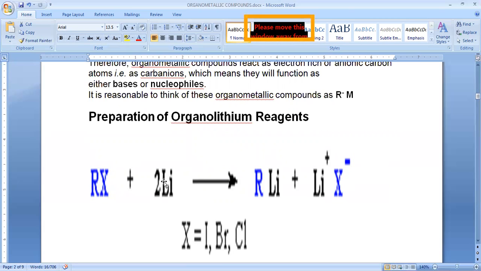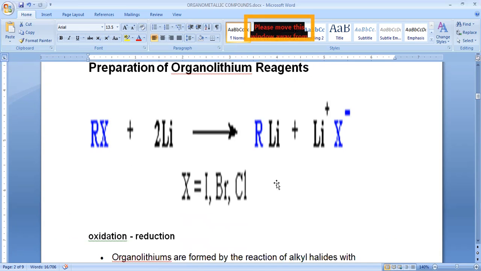And the second lithium, which doesn't donate its electron, because one lithium has already donated an electron to the carbon, so the carbon part becomes a free radical. And if you recall the electronic configuration of lithium, 1s2 2s1, the second electron and this free radical will form a covalent bond, so that results in the formation of RLi. Here X means the halides: iodine, chlorine, bromine.